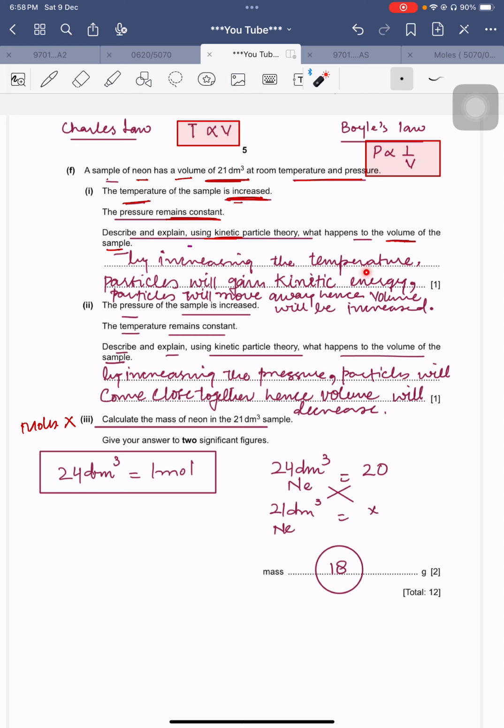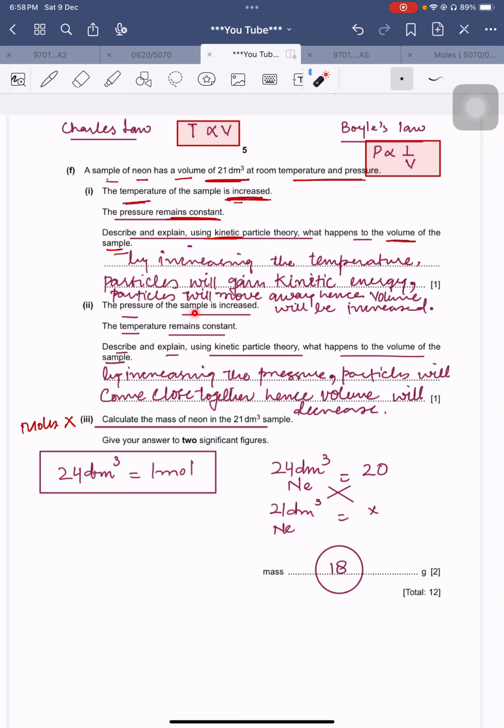By increasing the temperature, particles will gain kinetic energy. Particles will move away from each other, hence volume will be increased. As I have written it, the words are a little bit far apart from each other. You may use these lines more constructively on the hard copy.